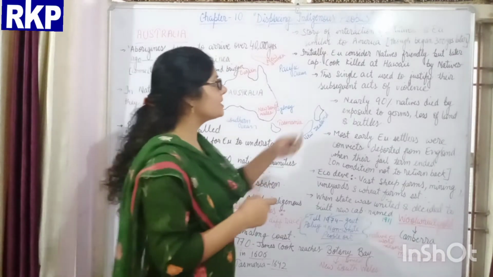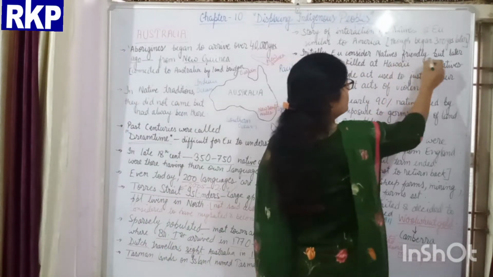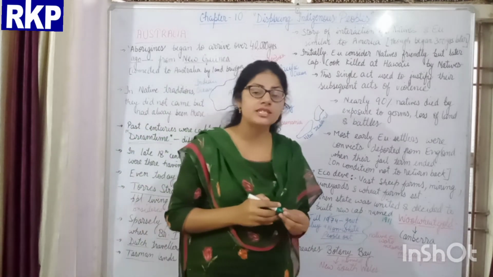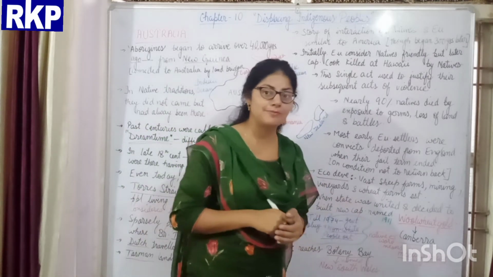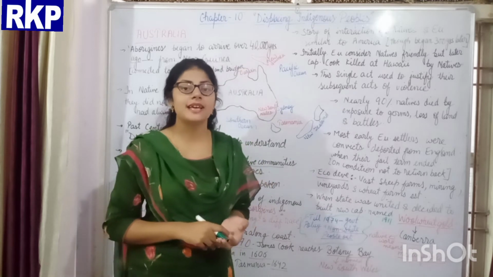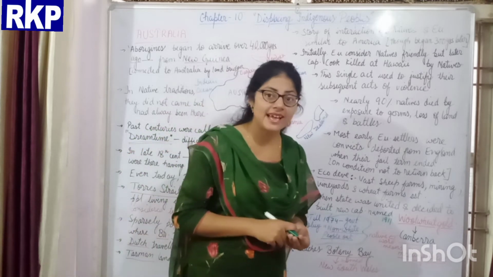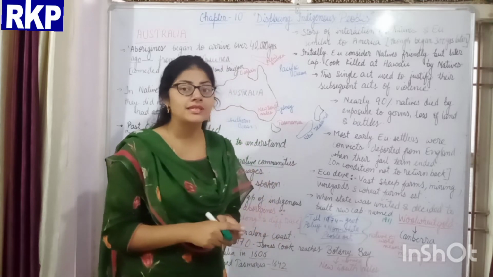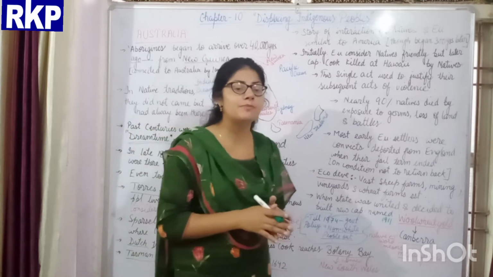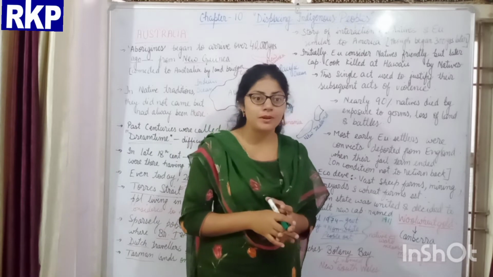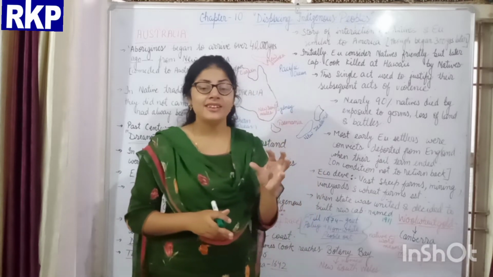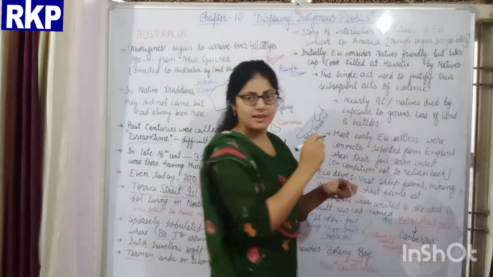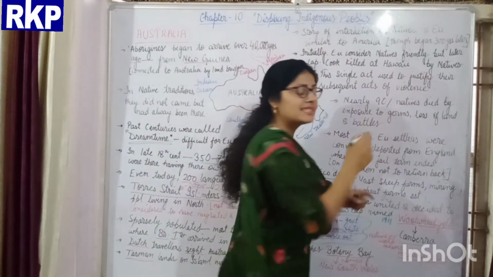Initially, Europeans considered the native people to be very friendly to them. When they reached there, they were received nicely by the indigenous people, and they considered them very friendly, very nice. But later on, Captain Cook was killed by the indigenous people of the island of Hawaii. Hawaii is an island belonging to the US.